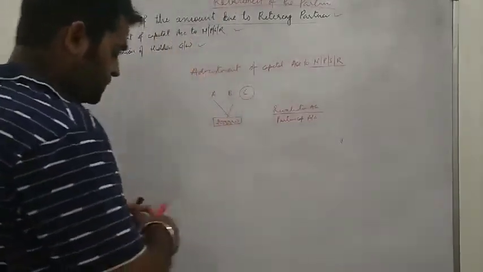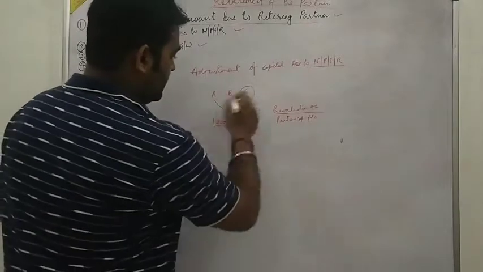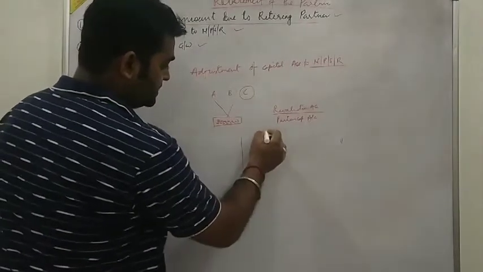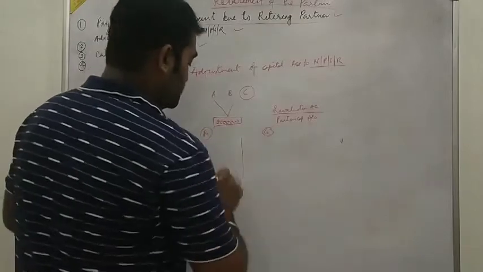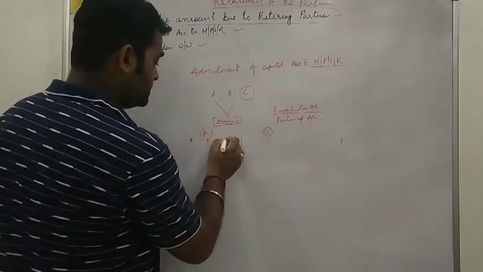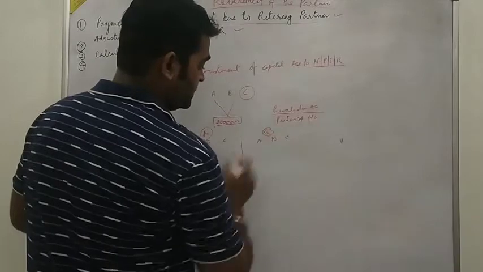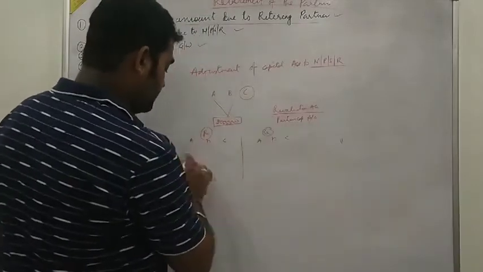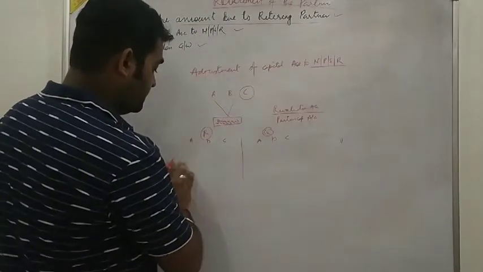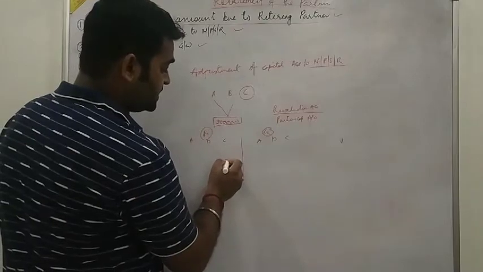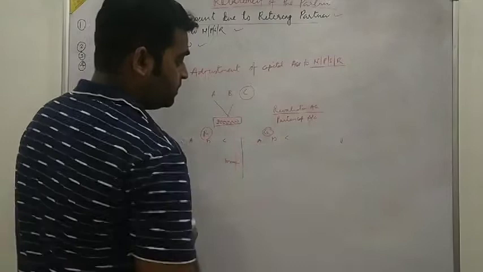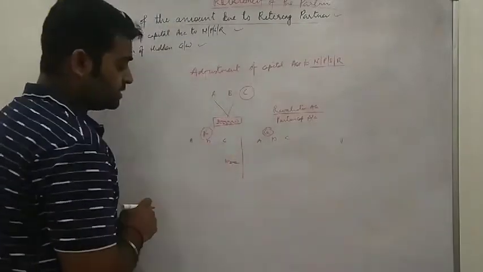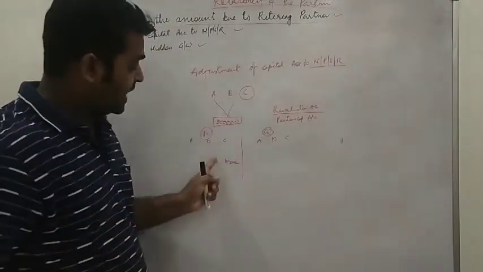Suppose A, B, C are three partners, with a credit side and a debit side, and the balances are coming here. C's balance is 10 lakh. After paying C 10 lakh, C will go. We will pay through cash or loan.